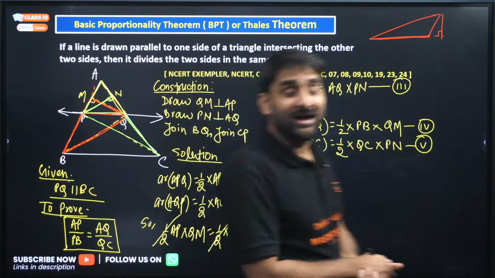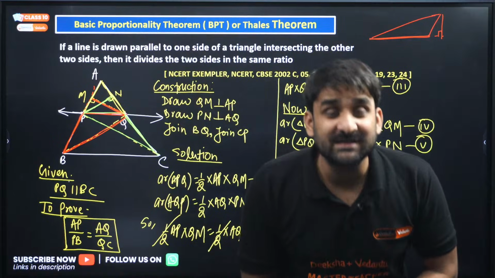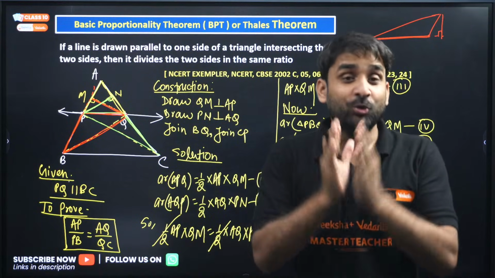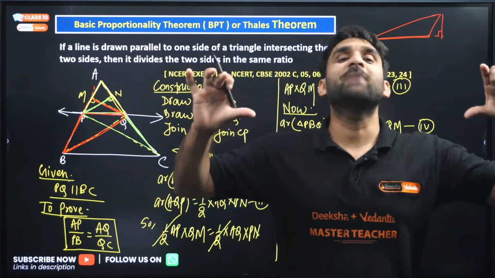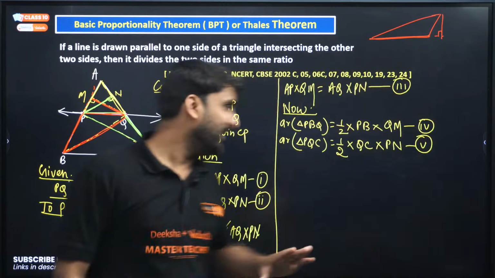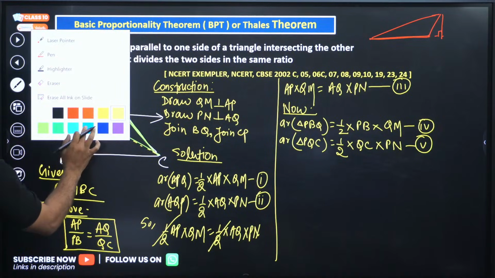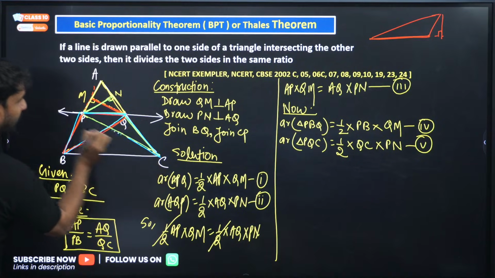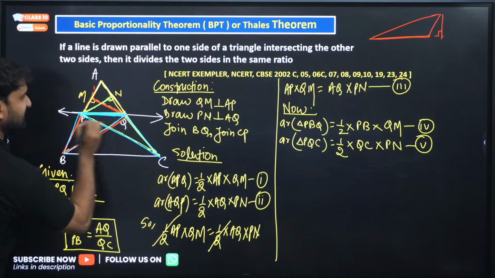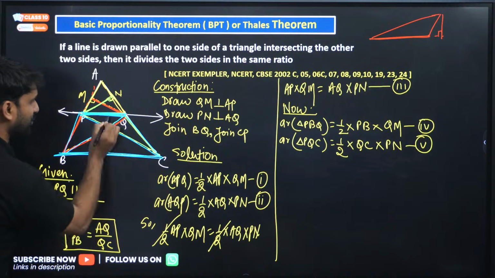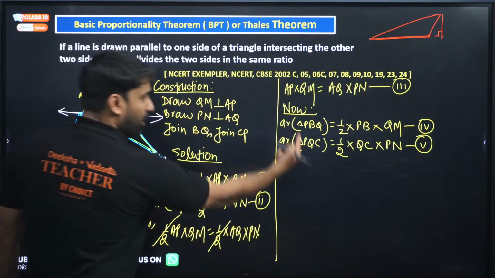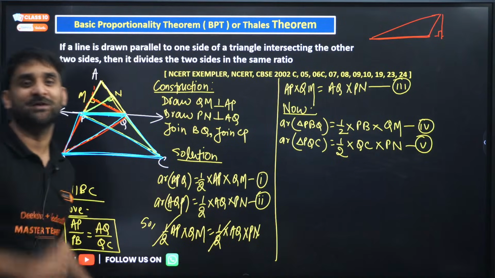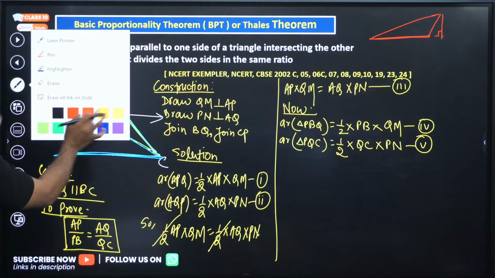You know, in class 9th you must have studied that when two triangles lie on the same base between the same parallels, their areas are equal to each other. This theory is valid for parallelograms also. The same situation is with this triangle and this triangle. Both triangles are on the same base, between the same parallels, because these two lines are parallel. So they are equal to each other in area.